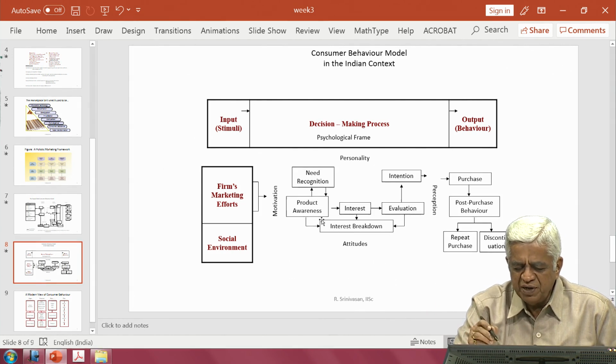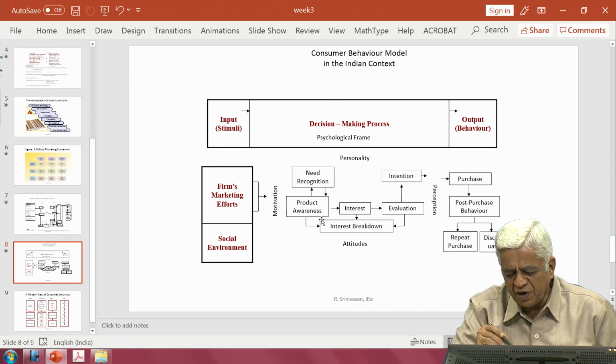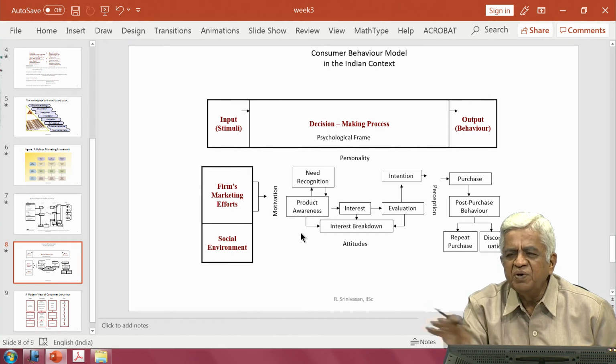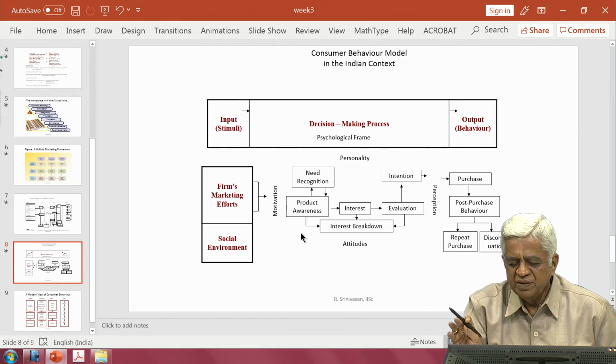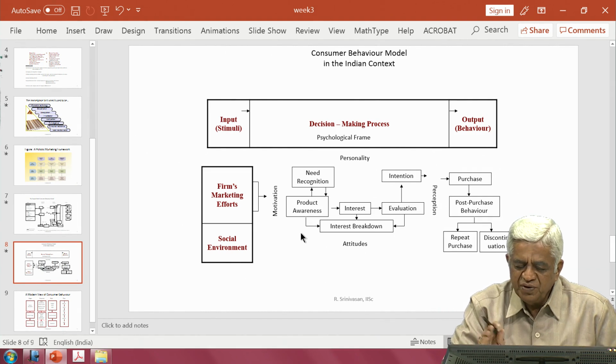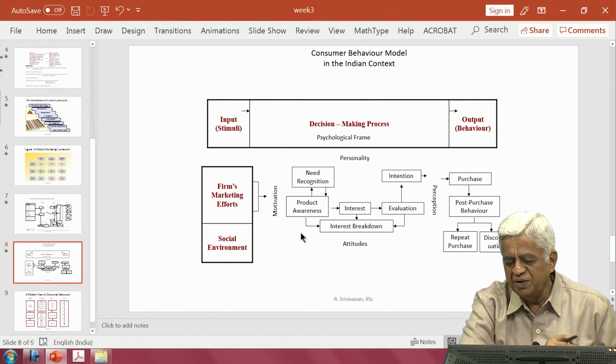Now, in a particular product, you may develop interest, then you go to the next part, evaluating that product. Suppose in a particular product you do not develop interest, then the interest will break down. So, you exit from that only.